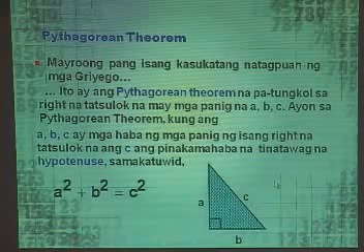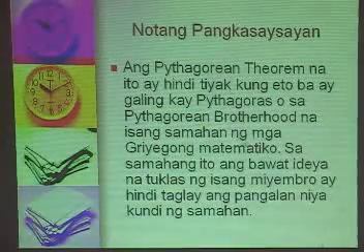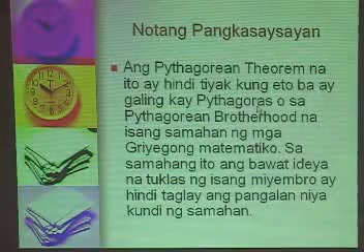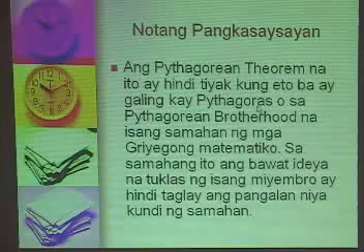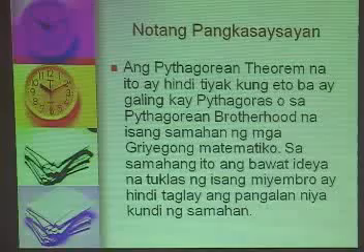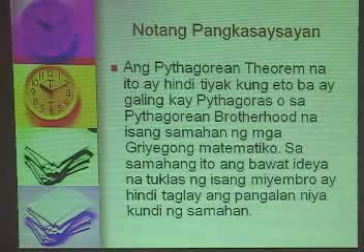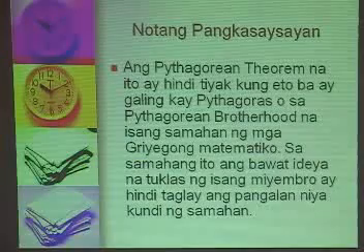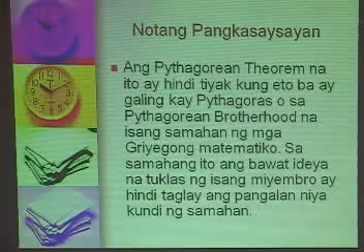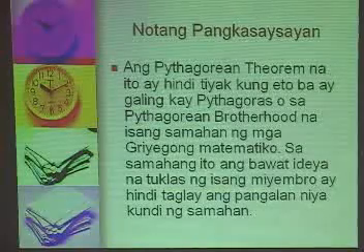Now, regarding the Pythagorean theorem, we do not know if that really was due to Pythagoras. Because during the golden age of Greece, during the Greek period, they had what we call the Pythagorean Brotherhood.